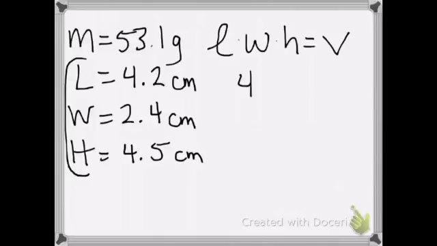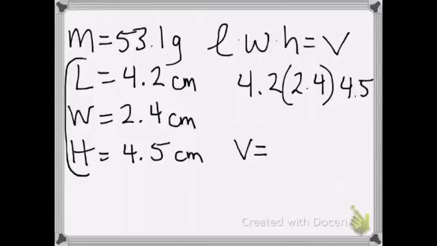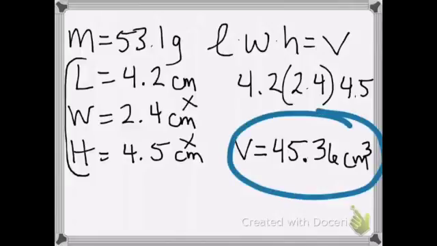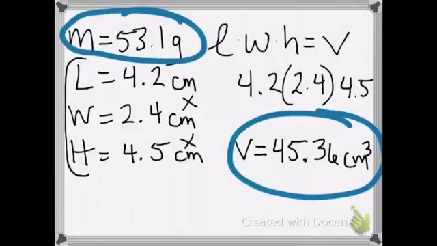So our length is 4.2, our width is 2.4, and our height is 4.5. And so I simply multiply all three of those together, and my volume is going to be equal to 45.36. Now each of these was centimeters, so if I multiply centimeters times itself 3 times, it's centimeters cubed. So that is our units for this particular volume. Now that I have my volume and my mass, I can plug it in to my density formula. So density equals mass over volume.